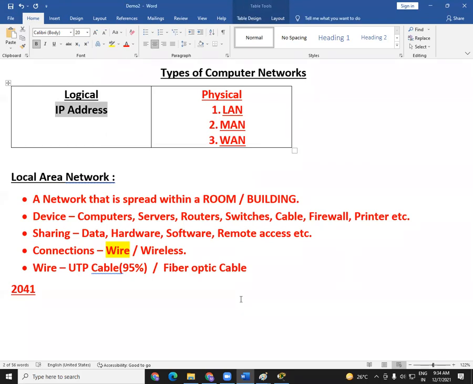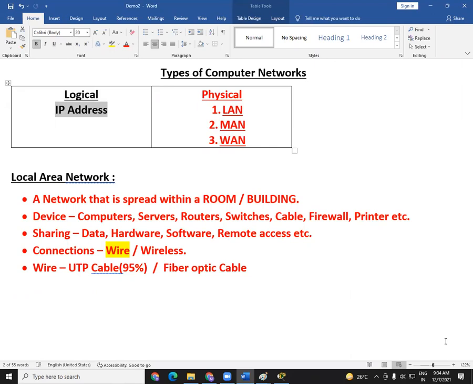So that we need to understand. It's a very tricky concept that we need to understand carefully. So all those things we will see once we cover our physical network, and that we are going to finish tomorrow, hopefully. And then after tomorrow, we can start our main concepts, that is your IP addressing.